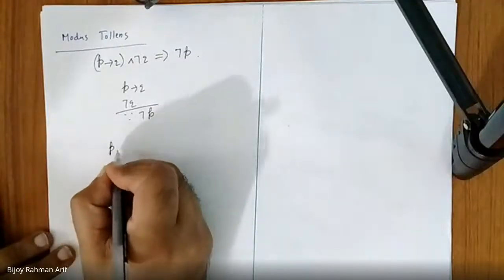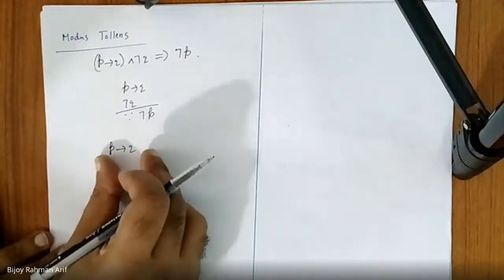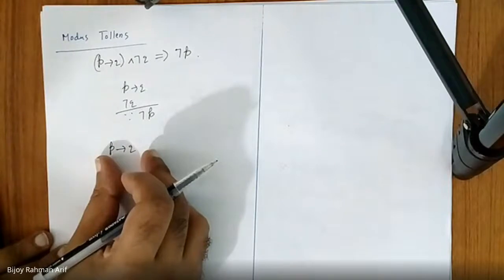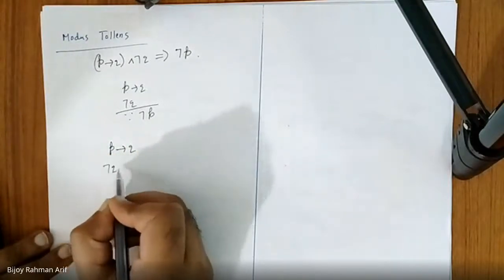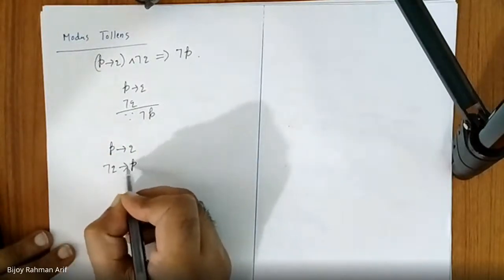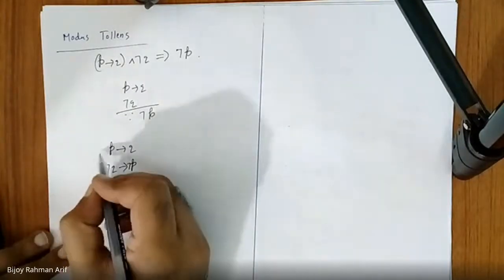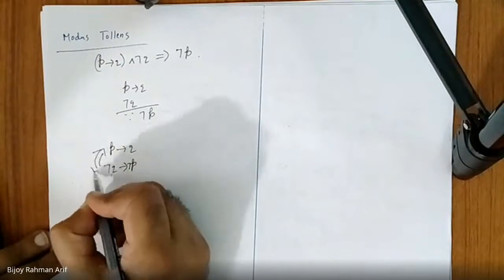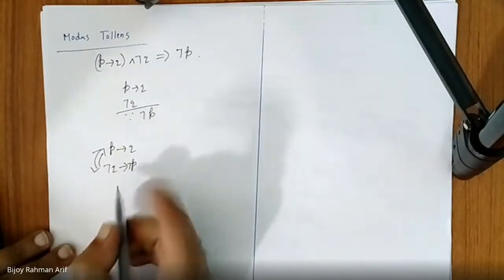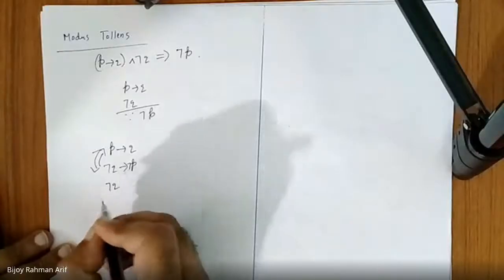See, P implies Q, right? What is the logical equivalent formula for this using contrapositive? Not Q implies not P. Do you agree with me or not? These two are logically equivalent. Am I right? Now, if you write not Q, then what happens?